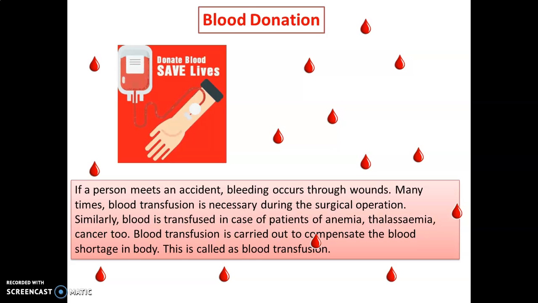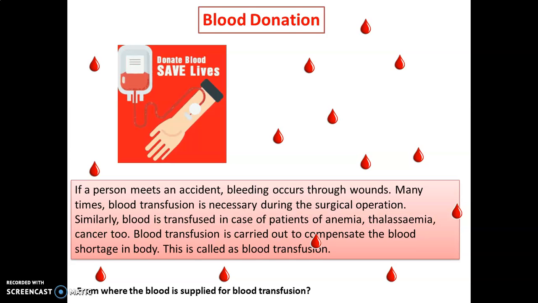Blood transfusion. Transfusion is basically the blood is transferred from one person to another, from a healthy person to a needy person. And this is called blood donation. Blood transfusion is carried out to compensate the blood shortage in the body. Blood forms the major part of our body. If there is loss of blood, then a person might die. So to avoid all this, blood is transfused from a healthy person to a needy person. This is called blood transfusion.